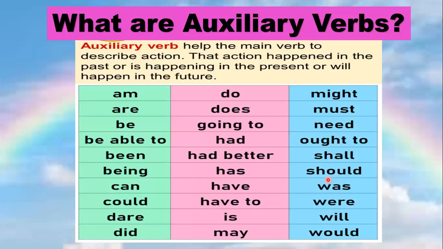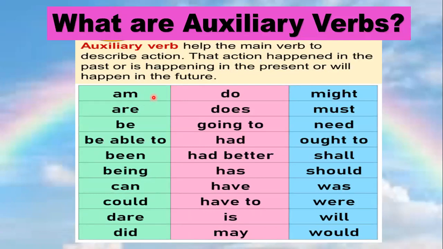Now, what are auxiliary verbs? This is the third topic for today, but I have given you an idea of the auxiliary verbs when I was telling you about the verb. Okay. So still, let's read it. An auxiliary verb helps the main verb to describe an action. Okay. That action happened in the past, or is happening in the present, or will happen in the future. Okay. So these are some of the auxiliaries that we commonly use with the main verb to make it more sensible.